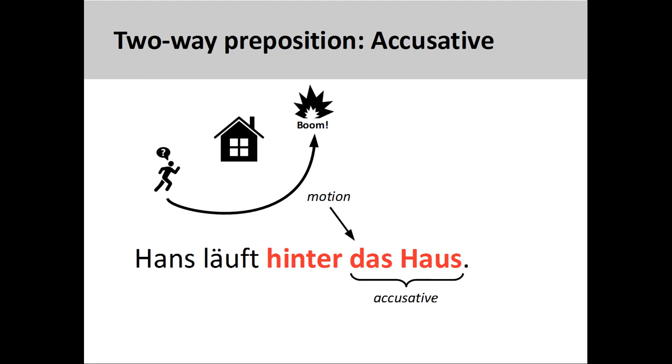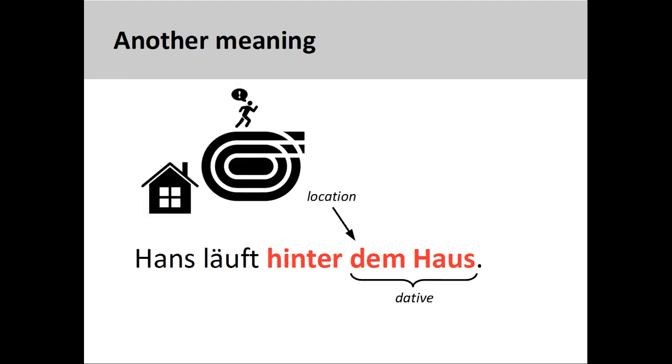So if Hans hears a noise in his backyard and runs behind the house to find out what is making it, the object of the two-way preposition would be in the accusative case. Hans läuft hinter das Haus. If, however, he has a track in his backyard and runs around it to keep in shape, this activity is localized. To report the position or location of his activity, therefore, we would need to use the dative case. Hans läuft hinter dem Haus.